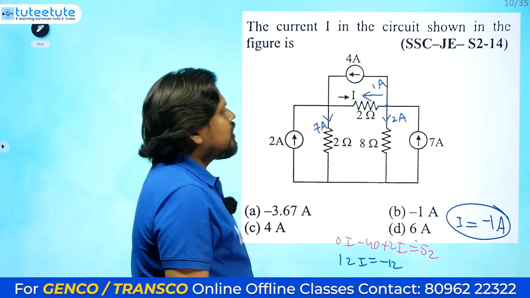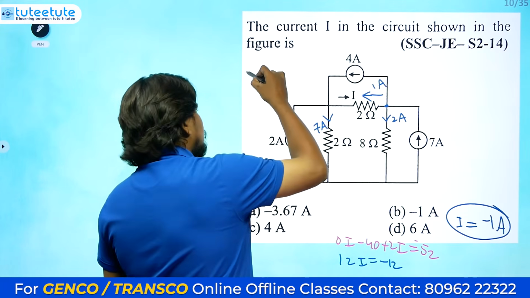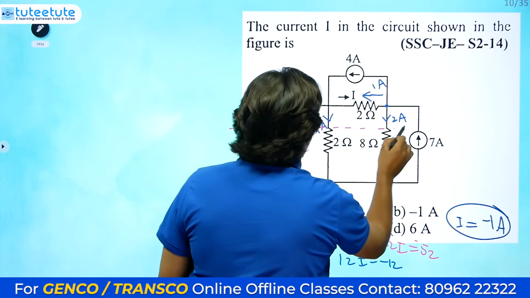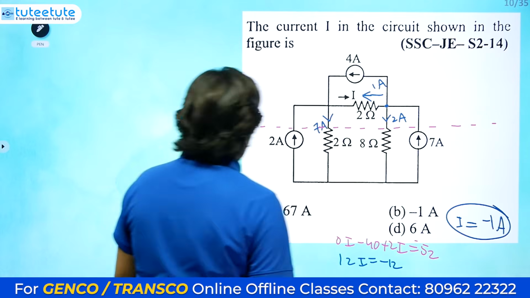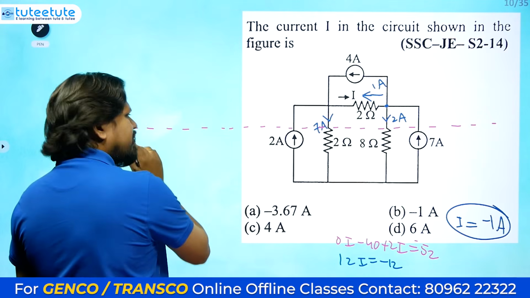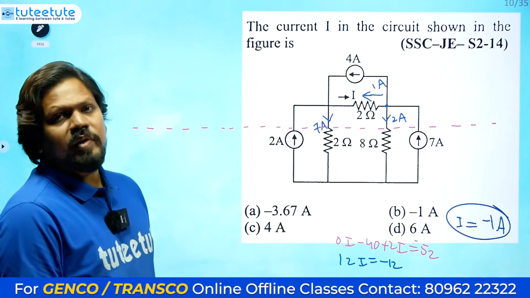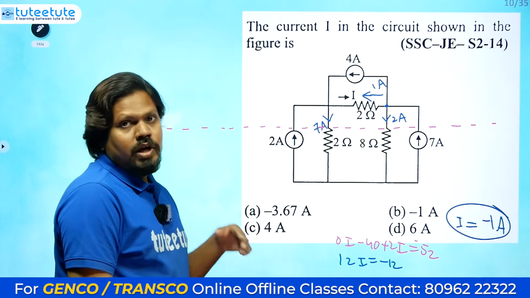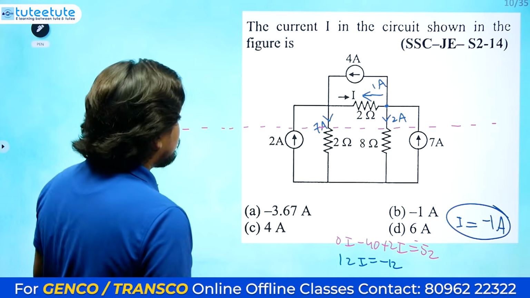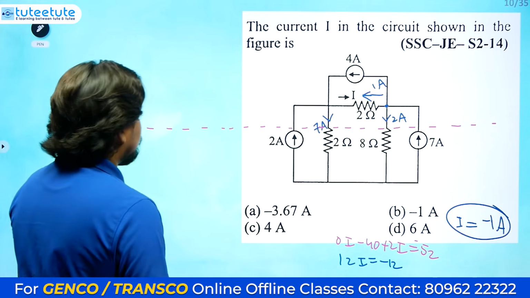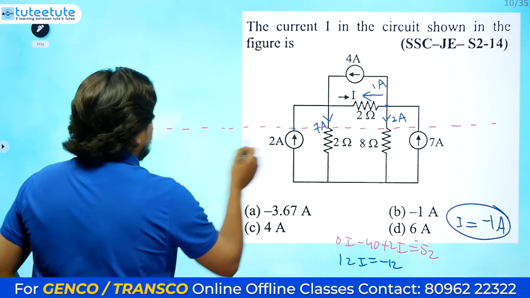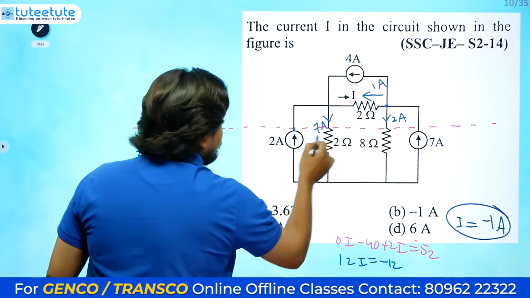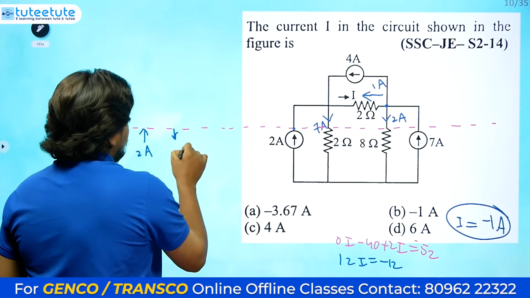So we can check one thing. Anywhere in the circuit, if you draw any line like this, it will not be useful now for this question, but you can implement it if you are not getting the answer properly within time. At that time you can apply this. I am just drawing one line like this. See here, 2 amperes is entering, and here 7 amperes is coming.